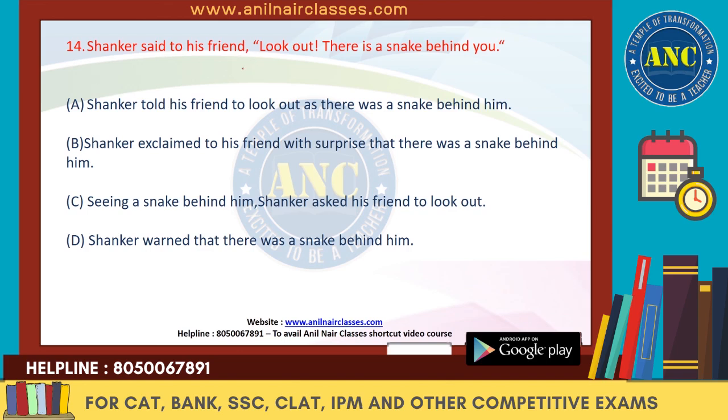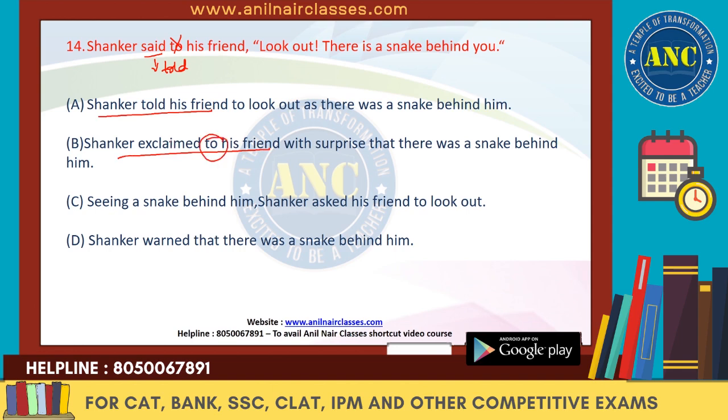Shankar said to his friend, look out, there is a snake behind you. Again the exclamatory sentence is there, right? So we know that when this is there, the said changes to told, right? We don't need to over here, and directly it will be Shankar told his friend. So we have Shankar told his friend. Shankar exclaimed to his friend. We don't need this to over here.